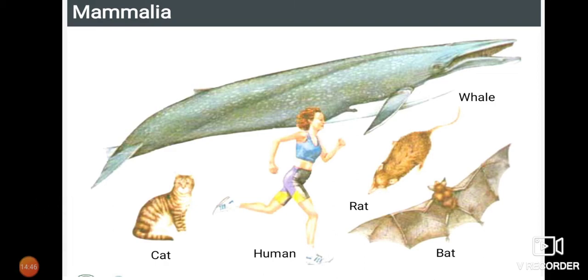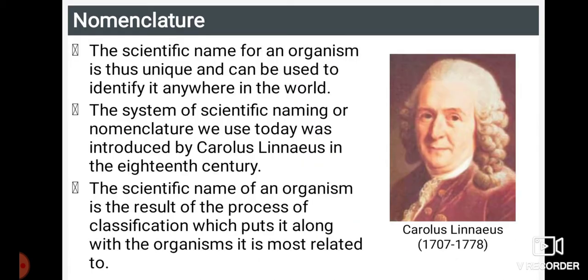Thus we can say that humans or mammalians are a highly developed organization when you compare to any other kinds of organ development. And next we have Carolus Linnaeus, that is nomenclature. The scientific name of an organism is thus unique and can be used to identify it anywhere in the world. You might have heard that we call the different types of organisms in Hindi, English, Kannada, Tamil and Telugu, isn't it? So there is a scientific naming for those organisms, and it was given by Carolus Linnaeus.